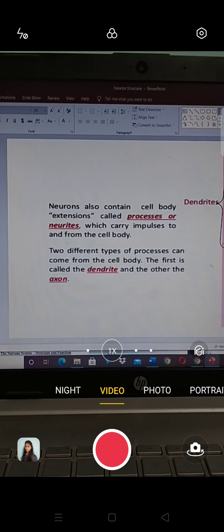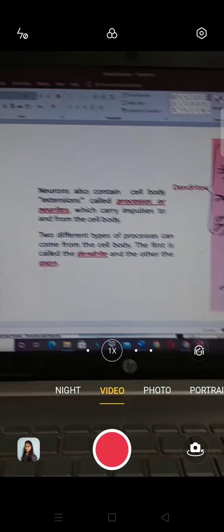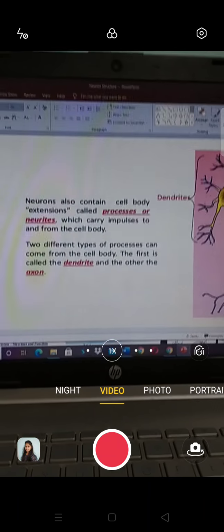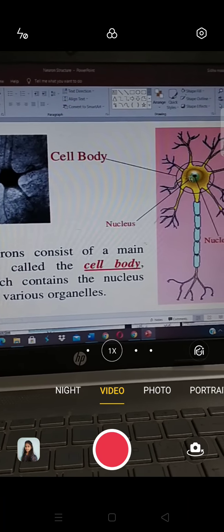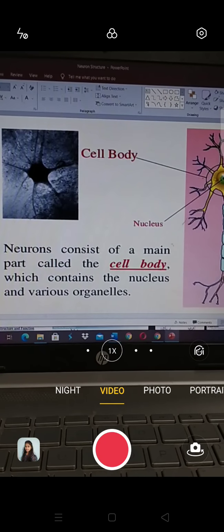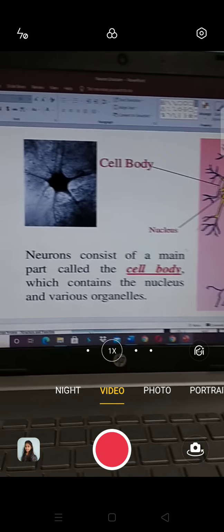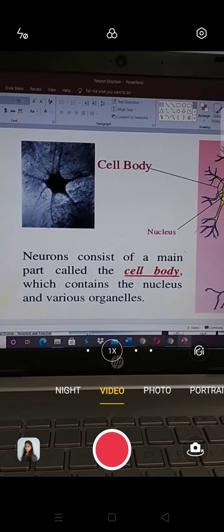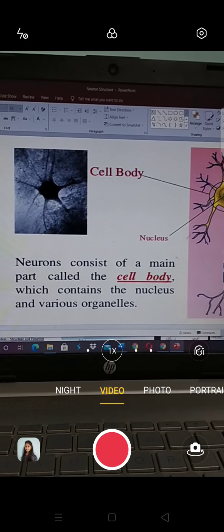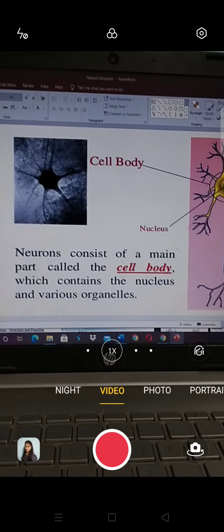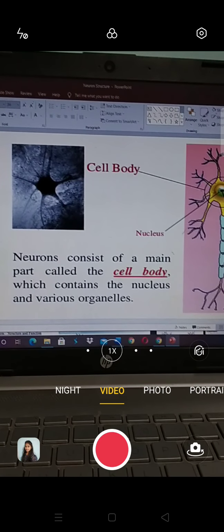The cell body, or cyton, measures about 4 to 25 microns in diameter. Special bodies called Nissl granules are also present inside the cytoplasm, which are composed of ribonucleoproteins.